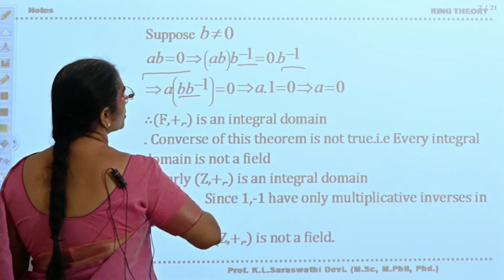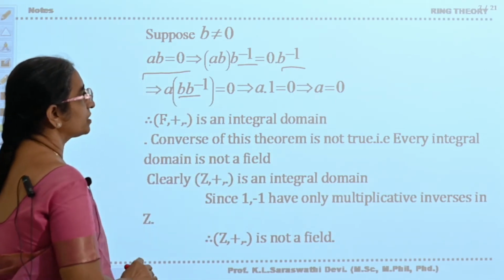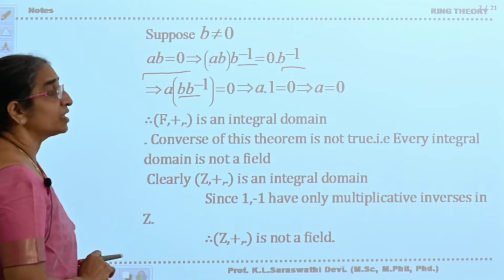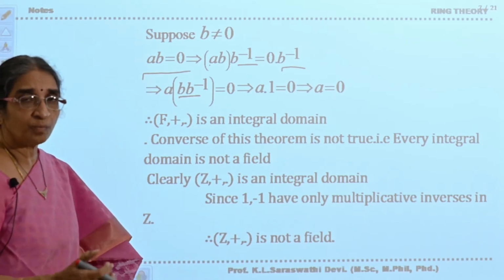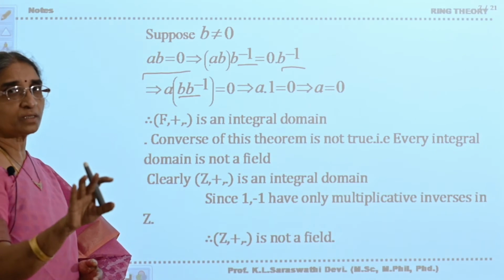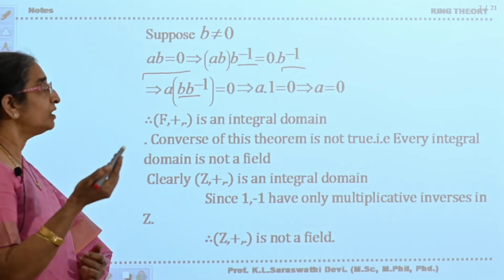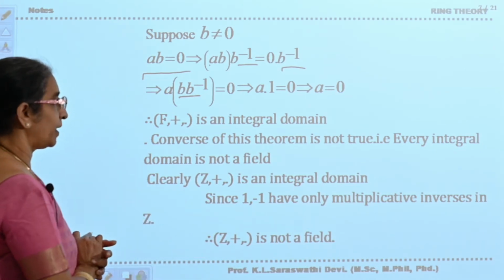B inverse is equal to 1. Therefore, A into 1 is equal to 0, so A is equal to 0. So that means AB is equal to 0 implies either A is equal to 0 or B is equal to 0 in (F, +, ·). Therefore, it is an integral domain.